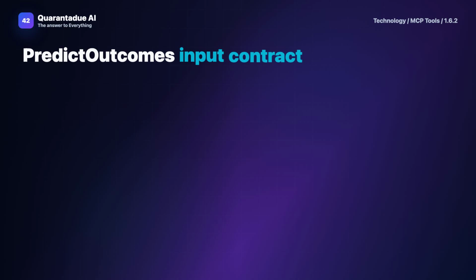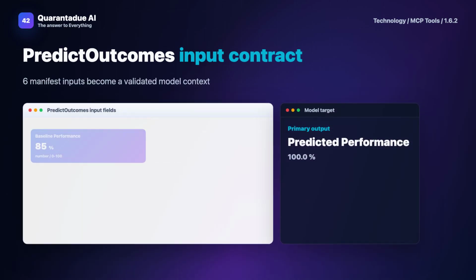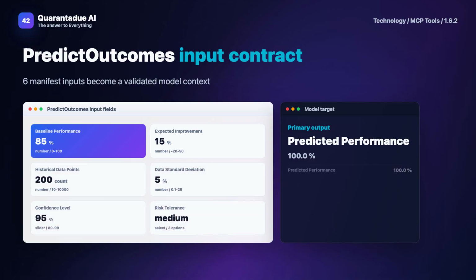PredictOutcomes uses a scientific approach based on historical data analysis. It applies deterministic algorithms to forecast outcomes, unlike statistical models that require assumptions. Key concepts include baseline performance, variant comparison, and sensitivity analysis. A common misconception is that forecasting requires complex modeling, but PredictOutcomes demonstrates that with the right data, you can achieve precise results through systematic calculation.